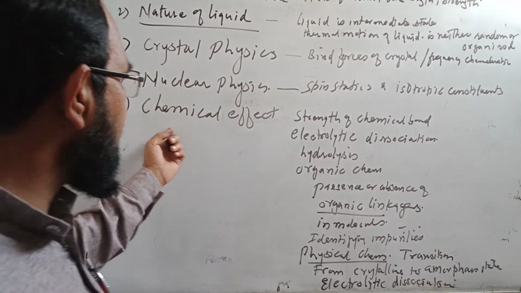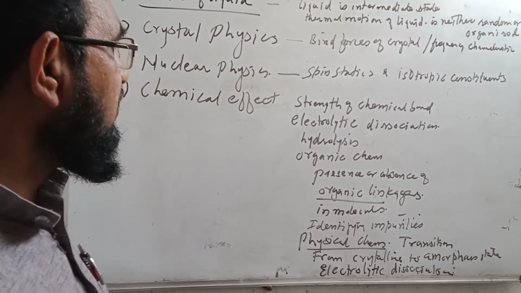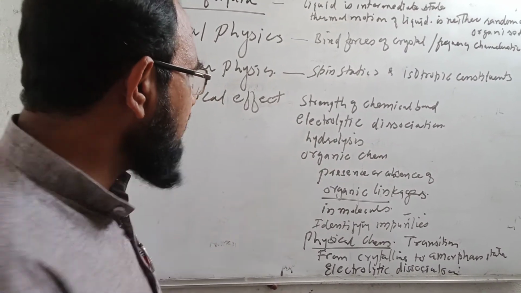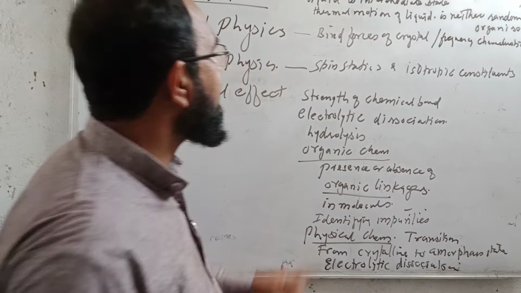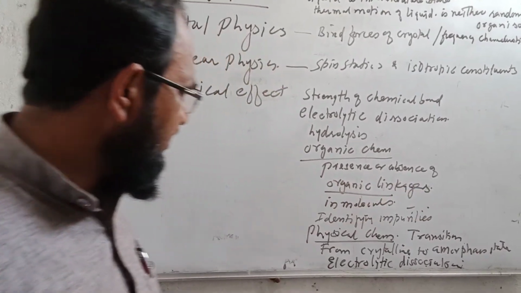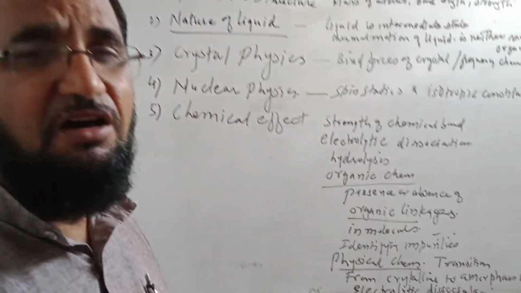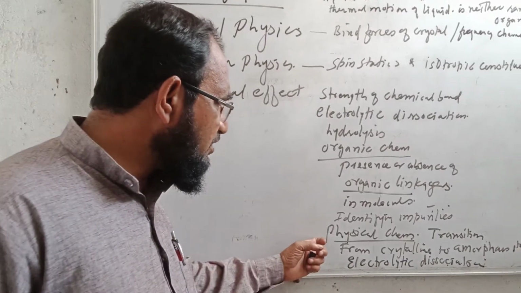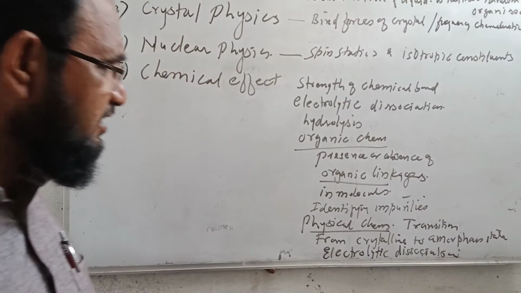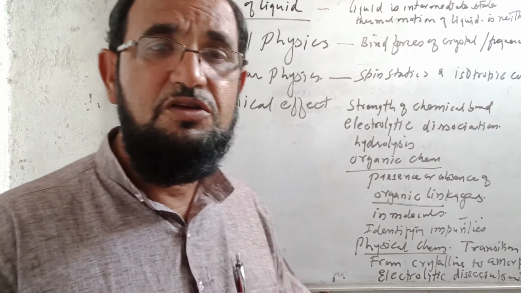In the case of chemical effects, we can study the strength of the chemical bond, electrolytic dissociation, and hydrolysis. In organic chemistry, we can find the absence or presence of organic linkages in the molecules and identify impurities in organic liquids. In physical chemistry, we can see the transition from the crystalline to the amorphous state, and electrolytic dissociation. All these things can be studied using the Raman effect.